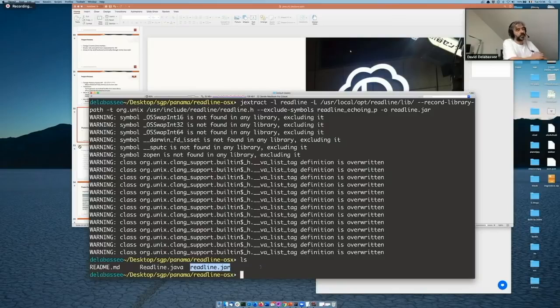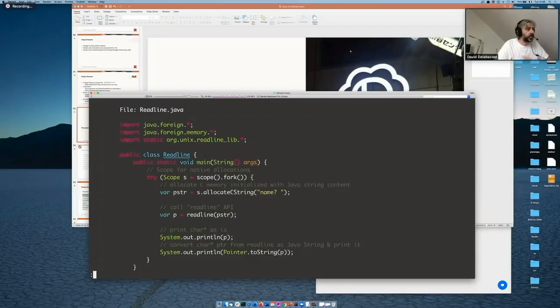So what I have is this small Java application. We can very quickly go over its code. A scope is something that is provided by the foreign memory API of Panama. Scopes are used to enforce liveness checks on scoped resources. It's some sort of memory that we allocate on the other side, on the native side. We need to enforce liveness because whenever we allocate on the other side of the fence, on the native side, at some point what has been allocated needs to be deallocated. That's why we need scope.